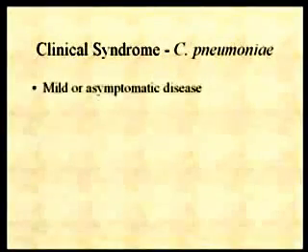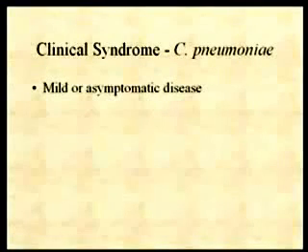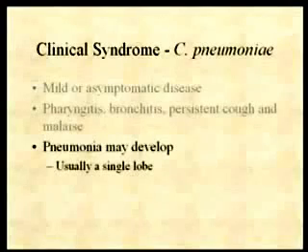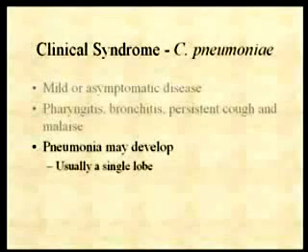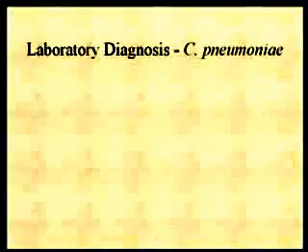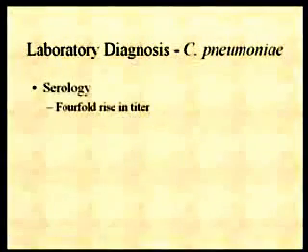All right, so what does the disease look like? Again, in most cases, as I said, it's very mild disease or completely asymptomatic, and you can get a bronchitis, pharyngitis, cough, malaise, just very nondescript symptoms. Okay, but pneumonia can develop in some of the patients, and when it does develop, it's usually just a single lobe that is involved. Your diagnosis is going to be by serology, again looking for a fourfold increase in titer of the antibodies in a group of paired samples from the patient.